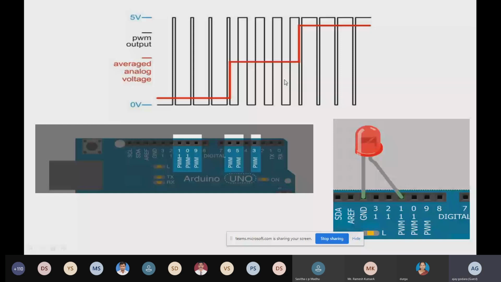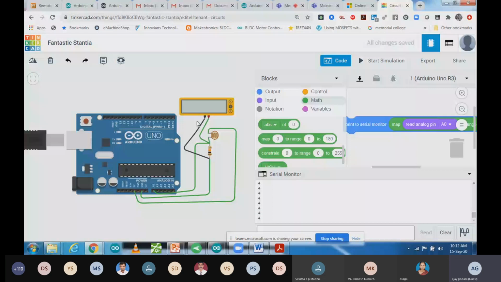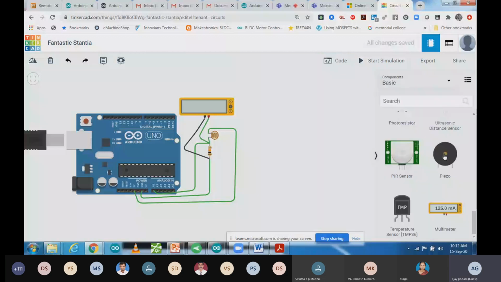So we are going to test practically how analog output is working. These are very important: digital read, digital write, analog read, analog write. These are very important functionalities of a microcontroller for reading any sensor or giving any output to any actuator. So these 4 are important. Now what I'm going to do is directly write analog output. I'm going to take one LED, or you can directly take a multimeter to check how much voltage is coming.